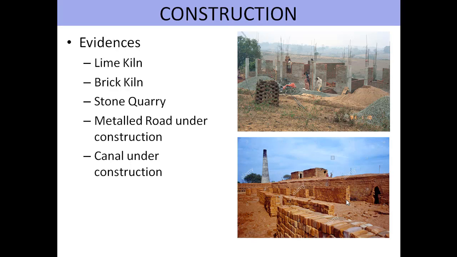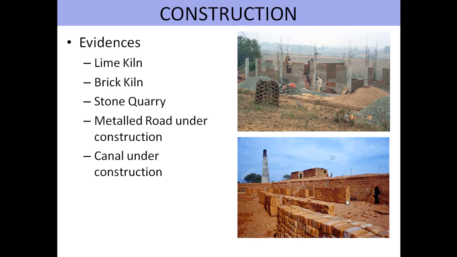Stone quarries are the areas where stone is extracted from the mines for making roads and construction of buildings. Metal road under construction. On one or two places on the map extract, it is very clearly mentioned along the metal road that the road is under construction. Hence we can say that in this area the people are engaged in construction work. There's one more example. A thick black line is shown and written canal under construction. Hence you can say that in this area the people are engaged in construction work.